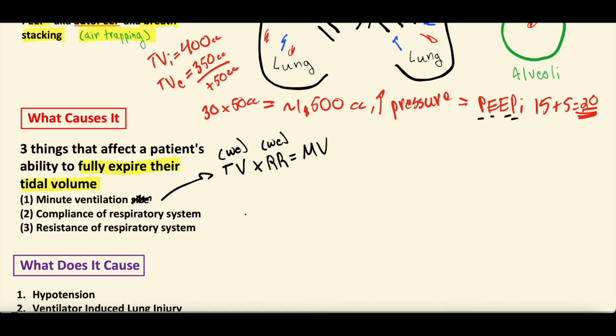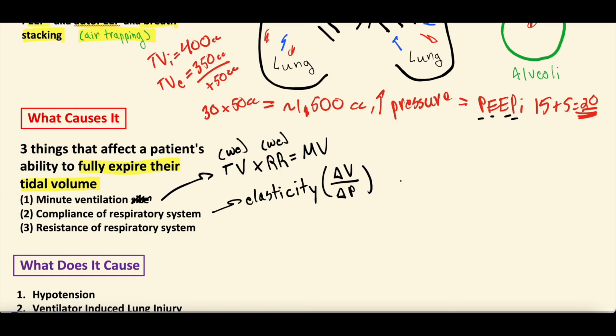One is compliance of the respiratory system. So compliance is kind of like the elasticity of the lungs. And the mathematical equation, if you're interested, is change in volume over change in pressure. Not super important for the sake of this lecture. We're not going to dive into this concept in any amount of detail.